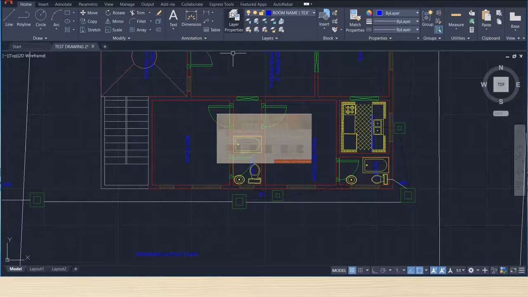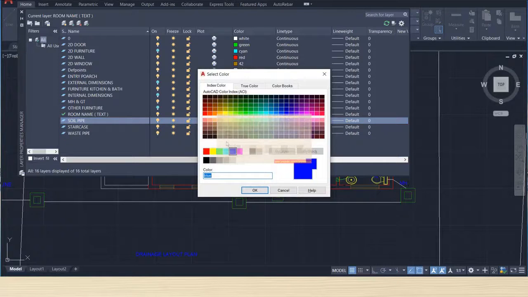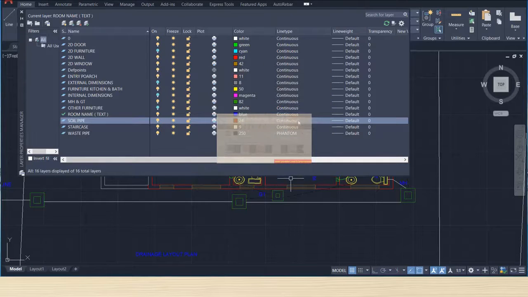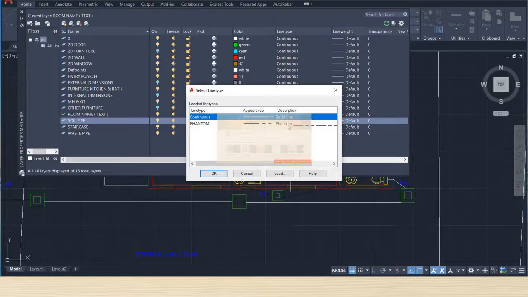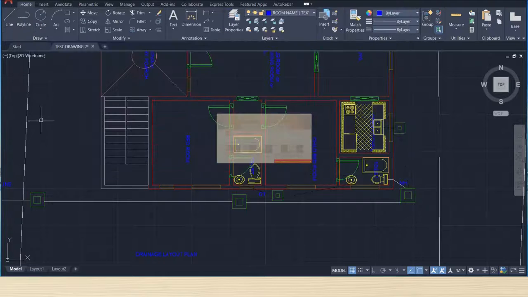Then remaining layer, we'll create one more layer, soil pipe, and here we'll choose color again, choose color, this one, okay. Line type will use this line, okay.